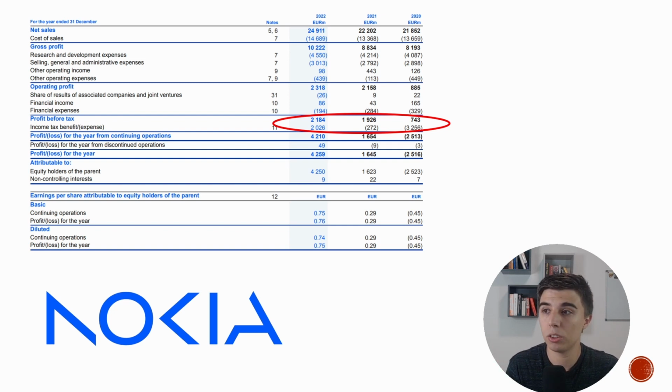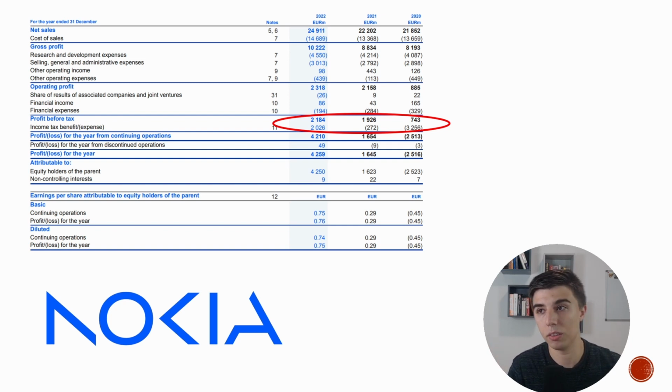But the PE ratio in none of those years is a fair representation of what the PE ratio normally stands for, at least in the old school theory. So I think this is a great example of one simple event that has an impact on multiple years that distorts the PE ratio significantly. And if anybody is expecting that Nokia will be earning 4.2 billion a year in the future, well, that's not really the case,